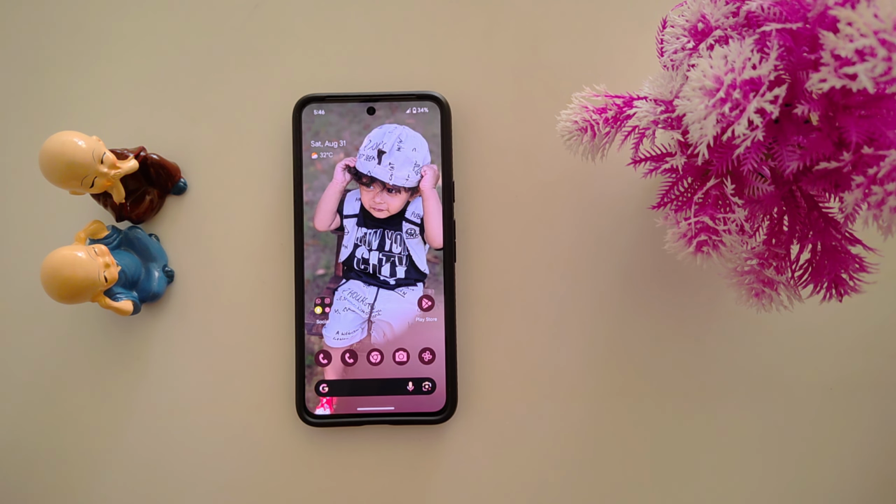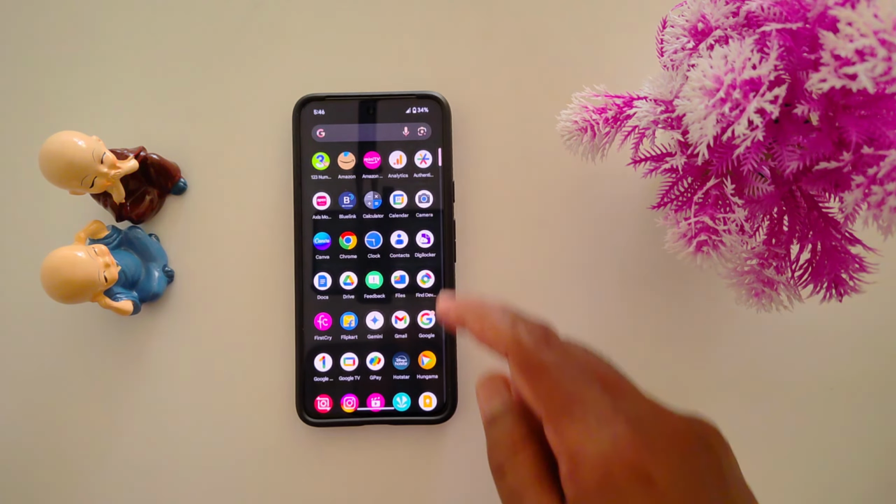How to change notification sound on Google Pixel 9 Pro XL, Pixel 9 Pro and Pixel 9 Pro Fold. By default, the notification sound is set. To change it, open the app drawer.